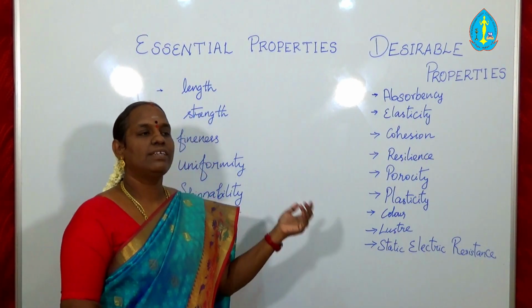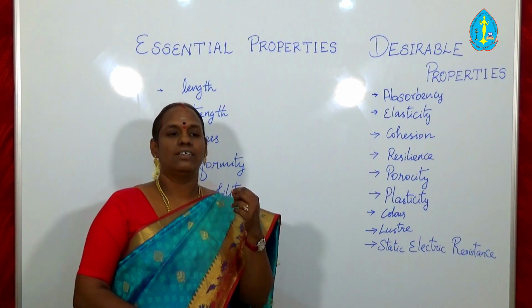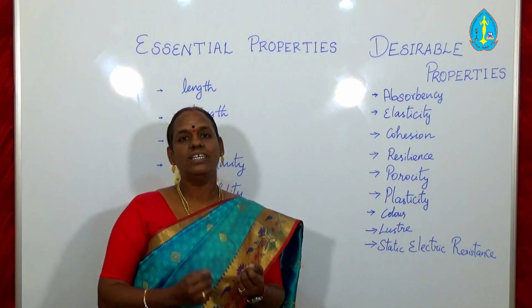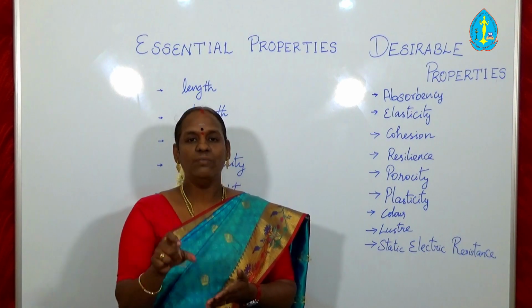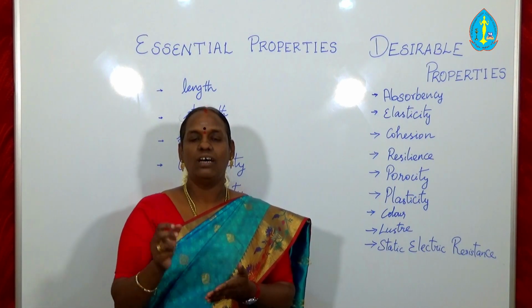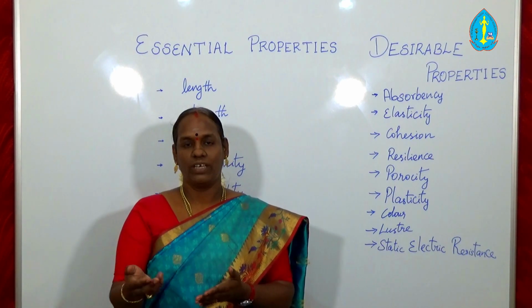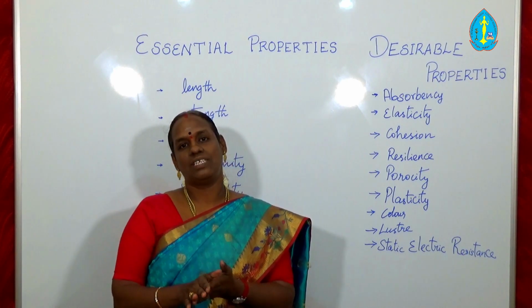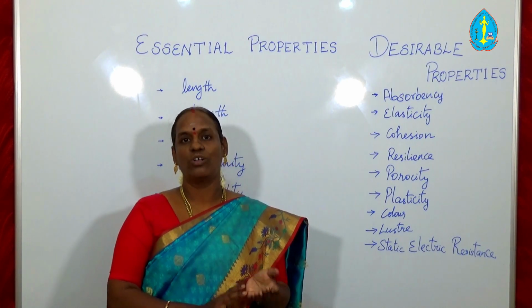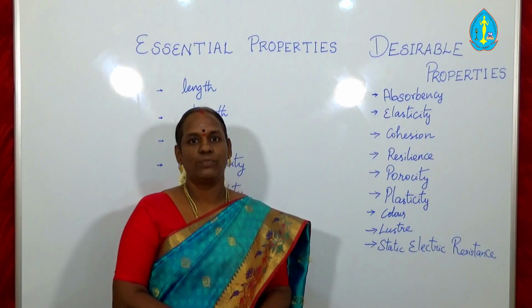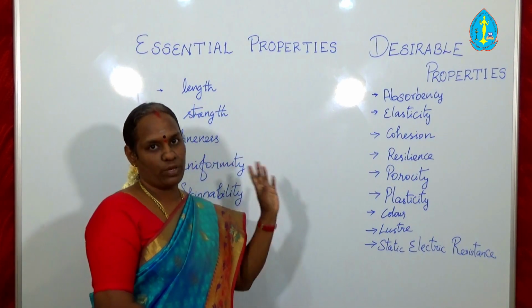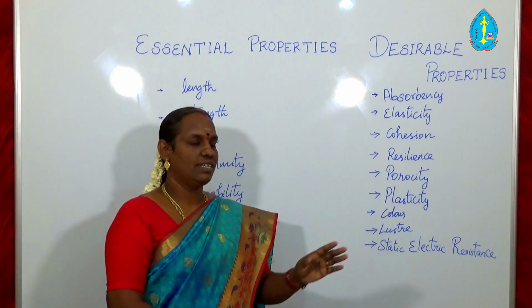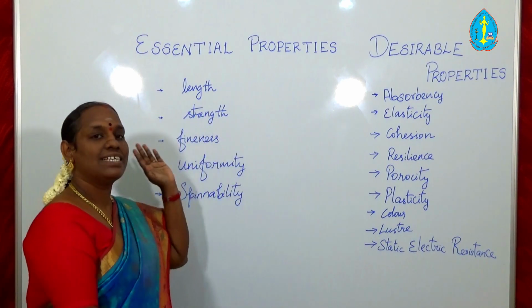For example, in the case of cotton fiber, it is a natural fiber. It comes from the seed. So the fibers which have the minimum staple length are converted into yarn. If the fiber is less than the minimum staple length, it cannot be converted into yarn, so it is considered as waste. So in the case of natural fiber, the length is a primary property for converting it into a yarn.